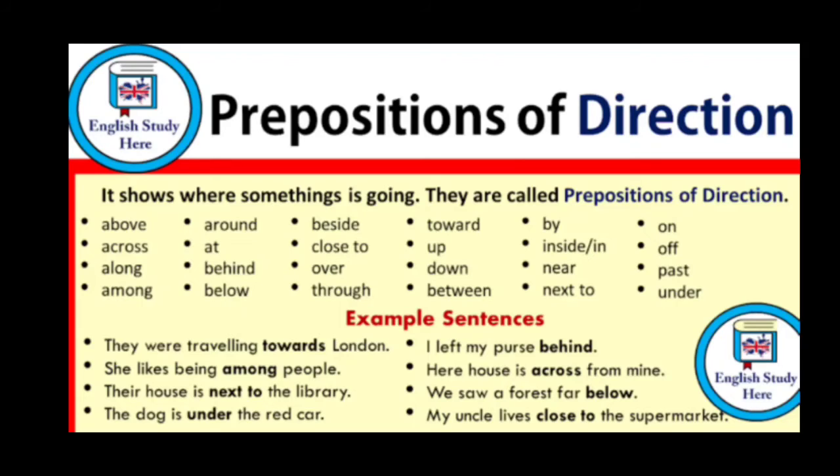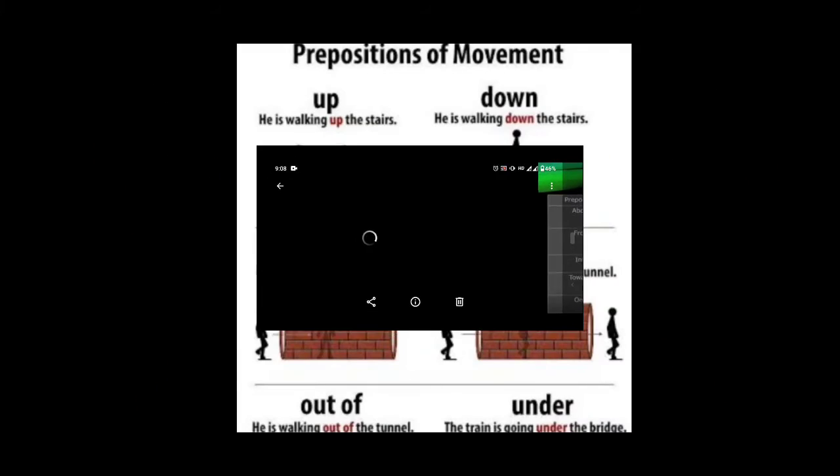Then, I left my purse behind. Behind is the preposition of direction. We saw a forest far below. It's a preposition of direction. My uncle lives close to the supermarket. Close to is the preposition of direction, children. Look here, children.